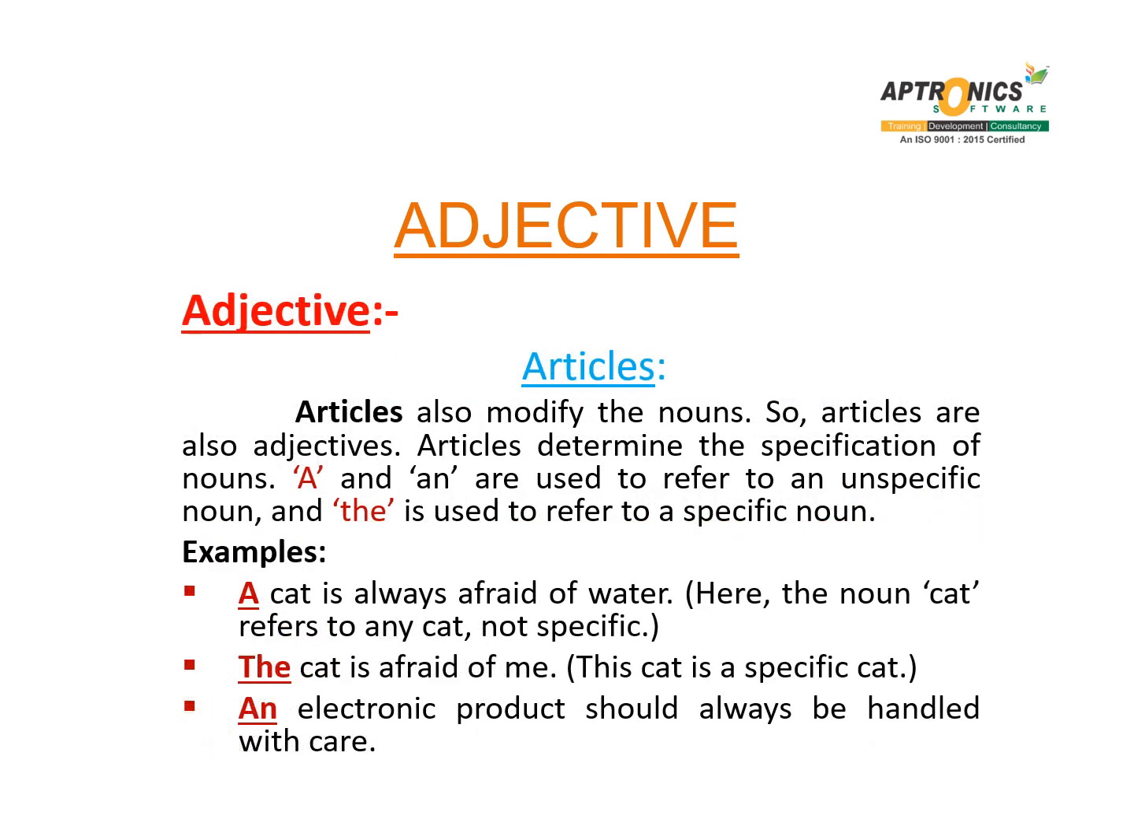Articles. Articles also modify the nouns, so articles are also adjectives. Articles determine the specification of nouns. A and an are used to refer to an unspecific noun, and the is used to refer to a specific noun. For example, a cat is always afraid of water.